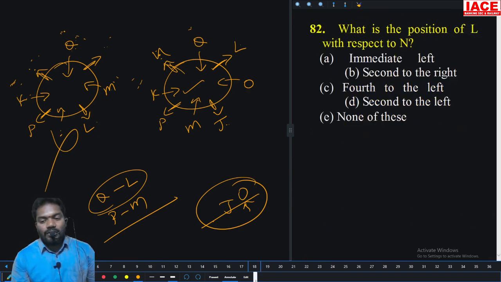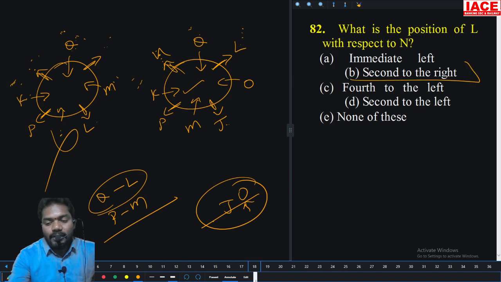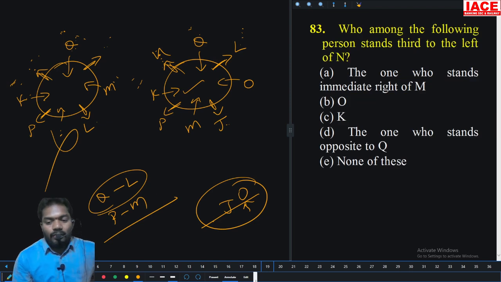Next, what is the position of L with respect to N? This is L, this is N: first right, second to the right. Option B is the right answer. Option B. Who among the following persons stand third left of N?